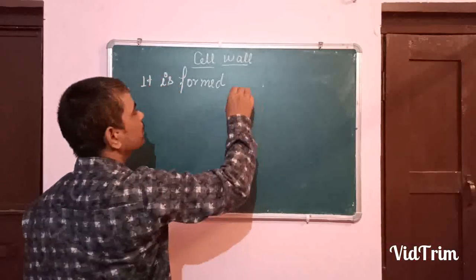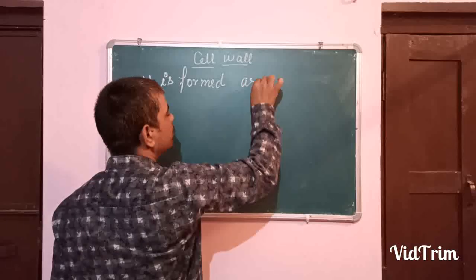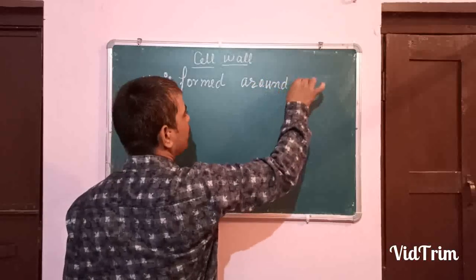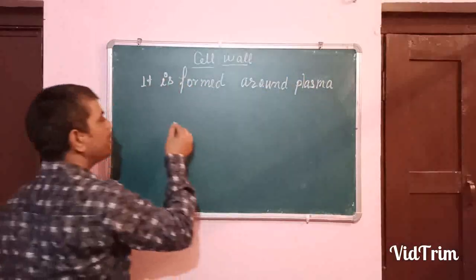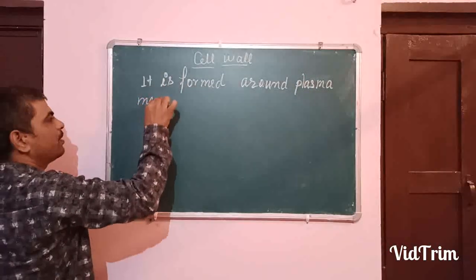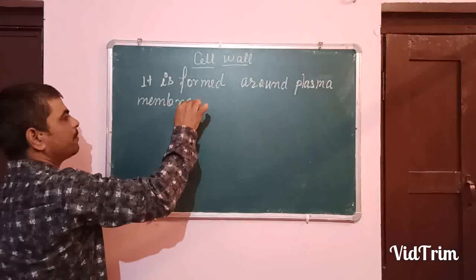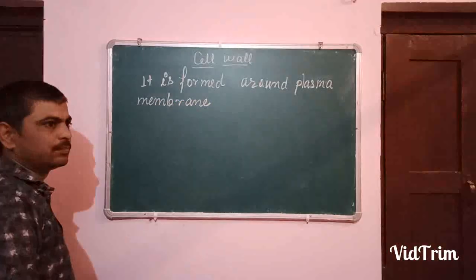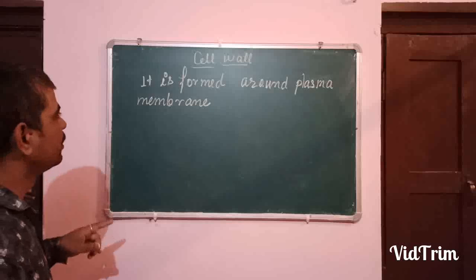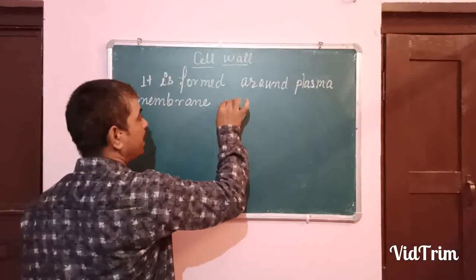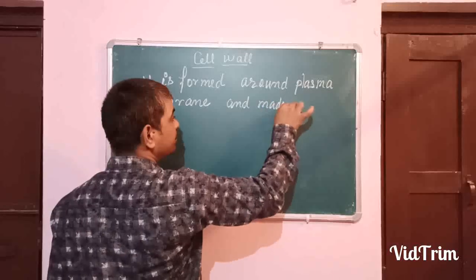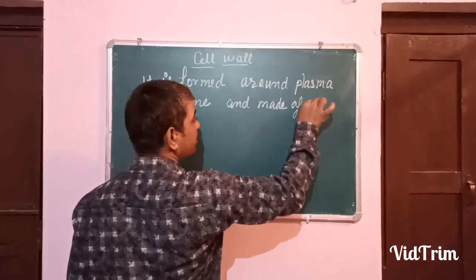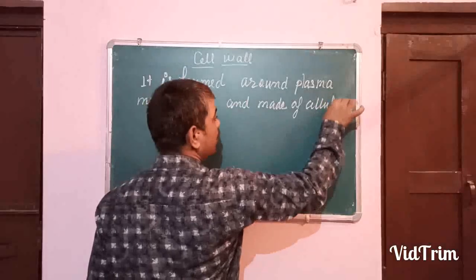It is formed around the plasma membrane, outside of the plasma membrane, from all the sides, and made up of cellulose.